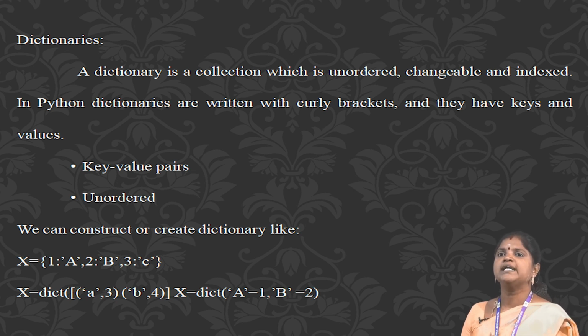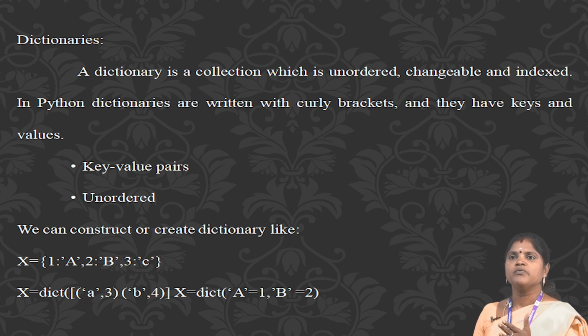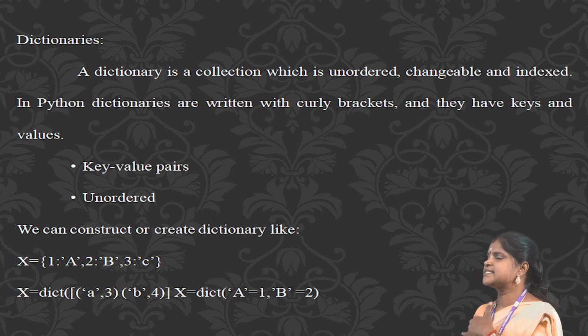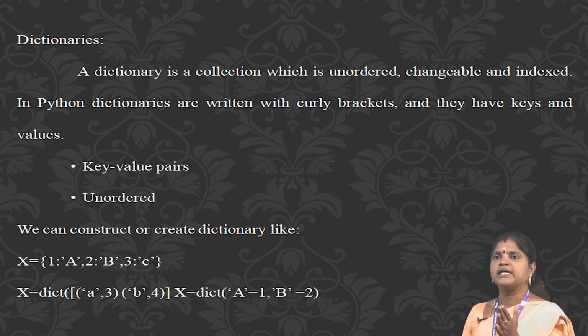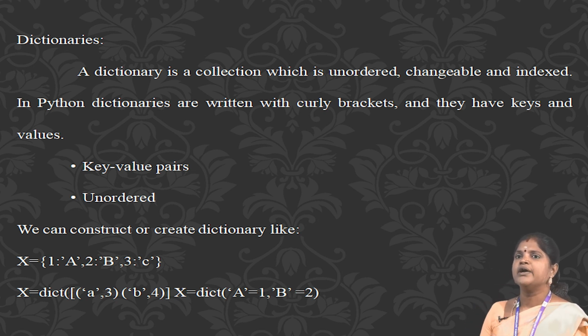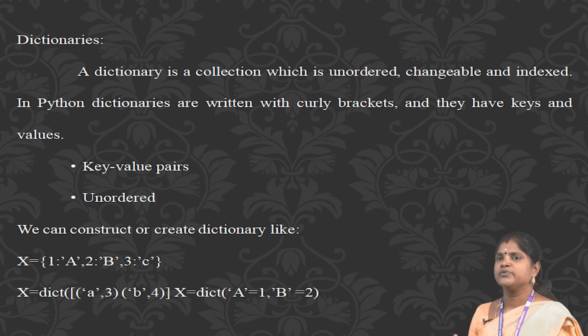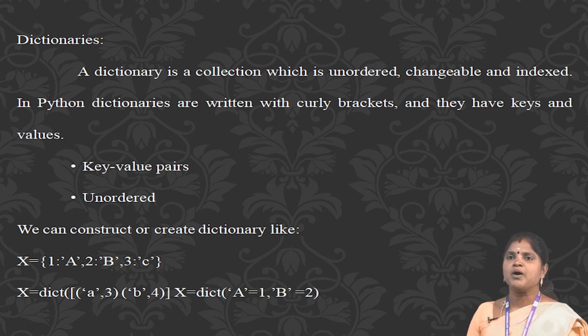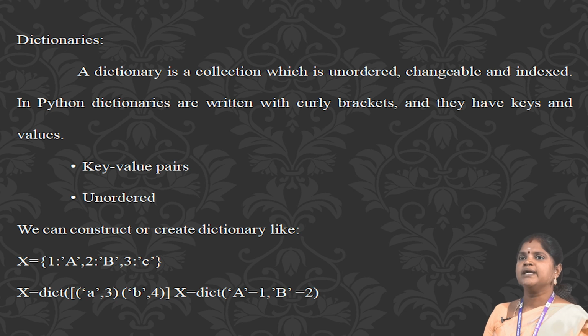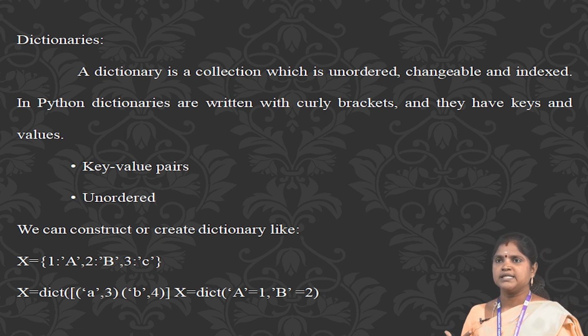items(): return a new view of the dictionary's key-value items. keys(): return a new view of the dictionary's keys. pop(key, d): remove the item with the key and return its value, or d if key is not found. If d is not provided and key is not found, it raises an error. popitem(): remove and return an arbitrary item.